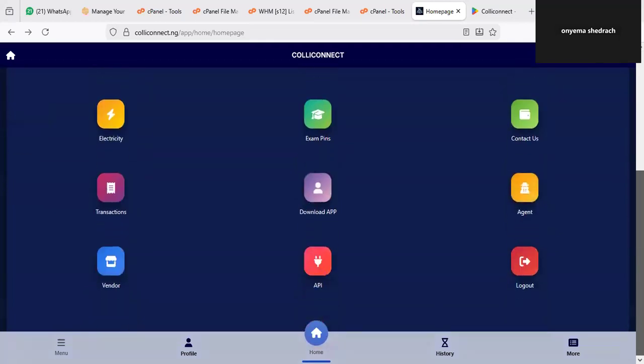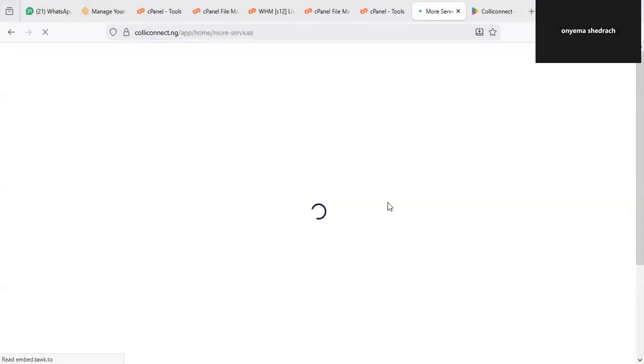Then another thing before I show you, the last option here is on the area of pricing. So let's go to more. Click on more at the footer of your dashboard. You can see more stated here. Once I click on more, it will take me to the more sections. On this place, click on pricing. So you can see pricing here.